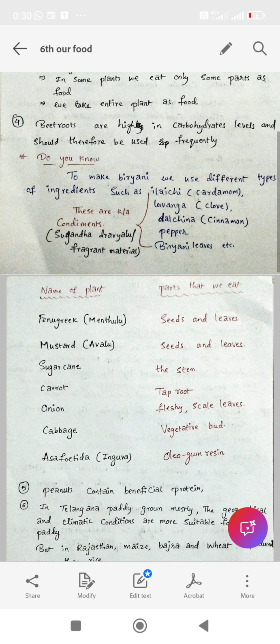Next, do you know? To make biryani, we use different types of ingredients such as ilaichi, lavanga, dalchina, pepper, biryani leaves. So these are all known as condiments, or sugandha dravyalu, or fragrant materials.